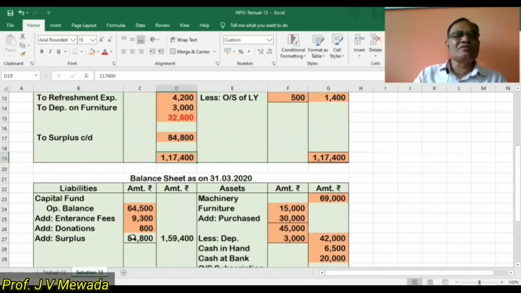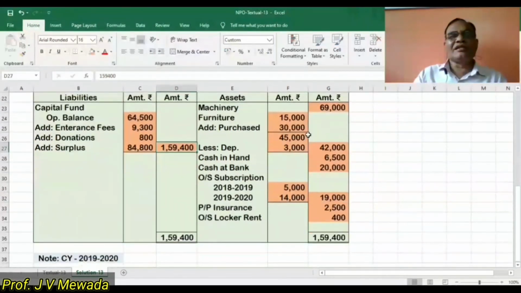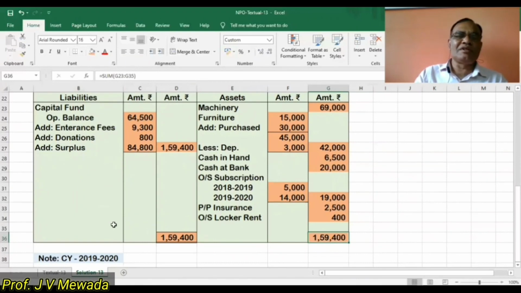Now this surplus we have to add to capital fund. So we are adding to the capital fund. So now our capital fund is 1,59,400, and on the asset side, all figures we have casted out. So now the total of the liability side is 159,400, and the total of the asset side is 159,400.